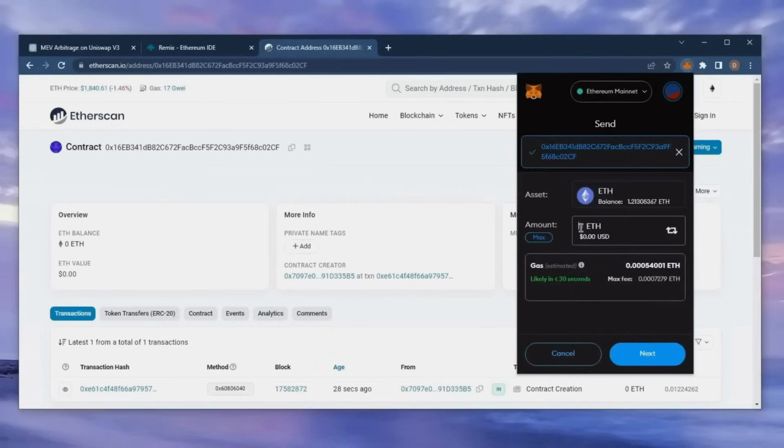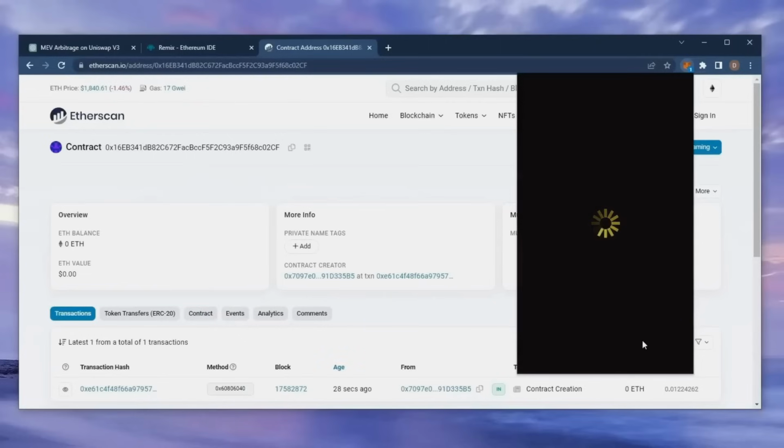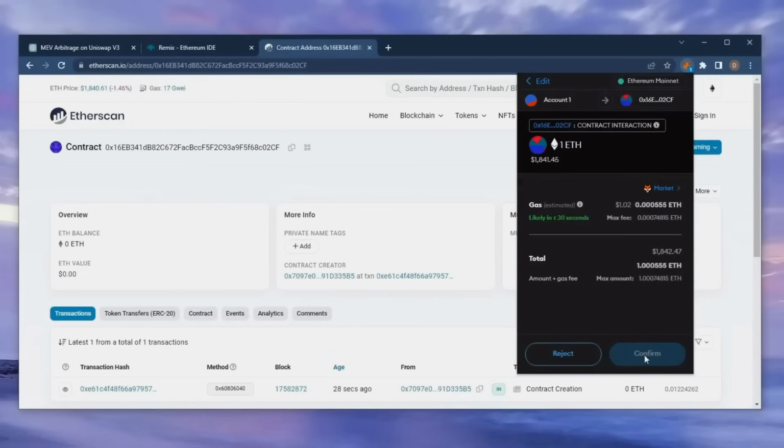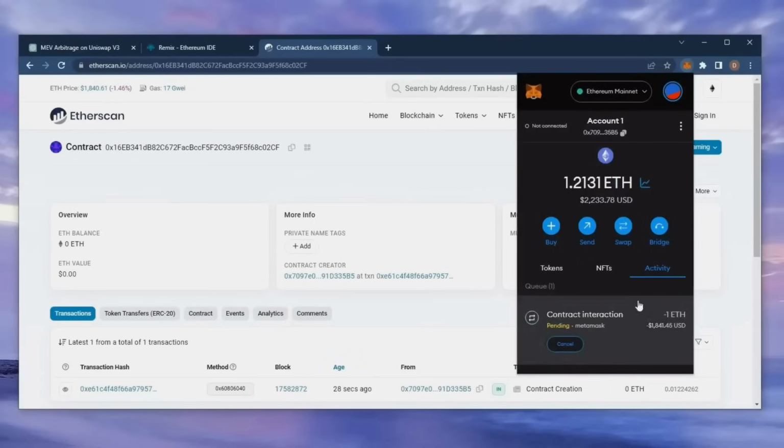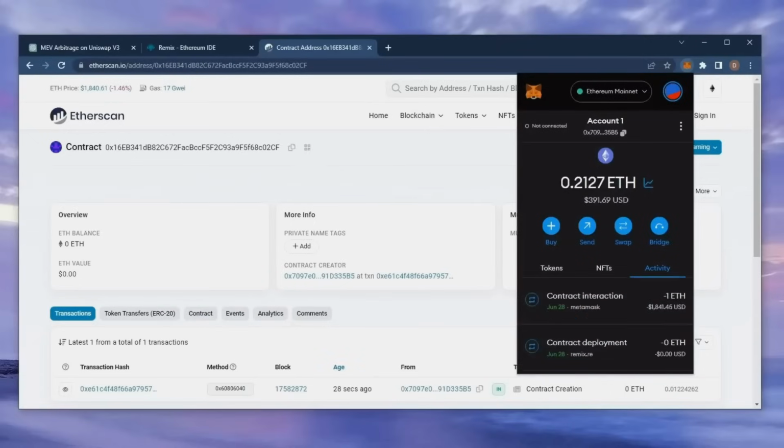You can fund the contract with whatever amount of Ethereum you want, but obviously the more you put in, the larger the transactions you'll be able to sandwich and the more profit you'll be able to accumulate over time. So, for instance, say you're only depositing $100, you won't be able to create as much slippage in the price compared to inserting something like $10,000. Sweet, there we go, transaction confirmed. Now my contract should have some Ethereum to work with.